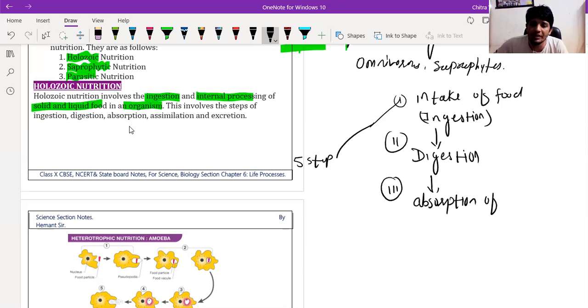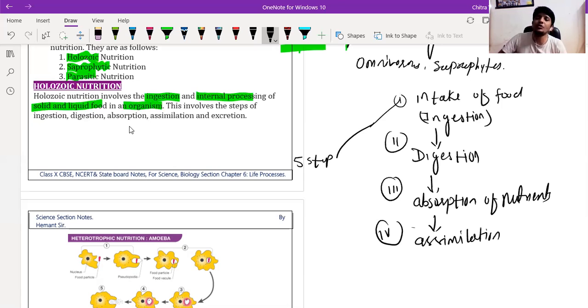Absorption of nutrients. Then the fourth step, we have assimilation. Assimilation means once the nutrients are absorbed from the digested food, those nutrients have to be transported to different parts of the body in order to produce energy. So the transportation of those nutrients to various parts of the body where they are going to be used, that process is called assimilation.